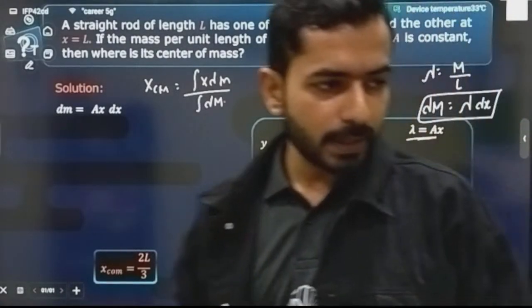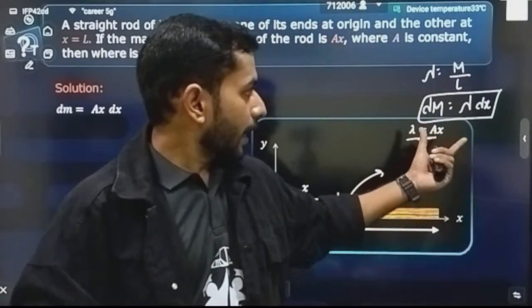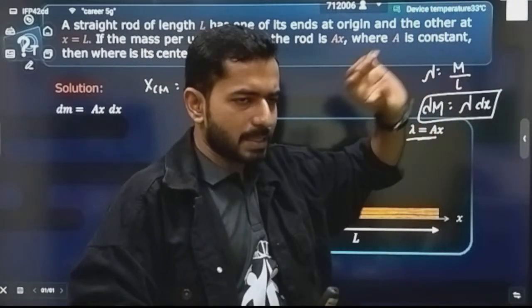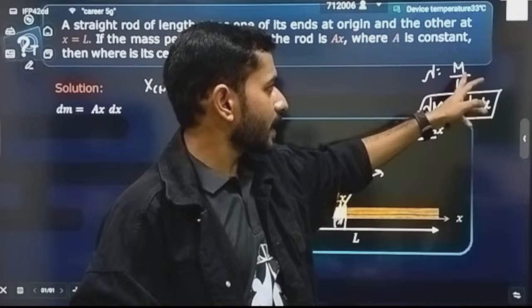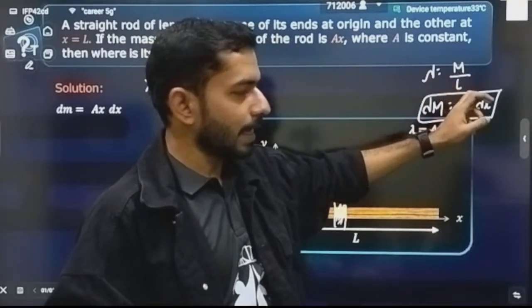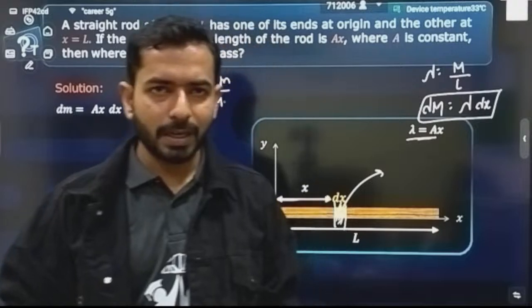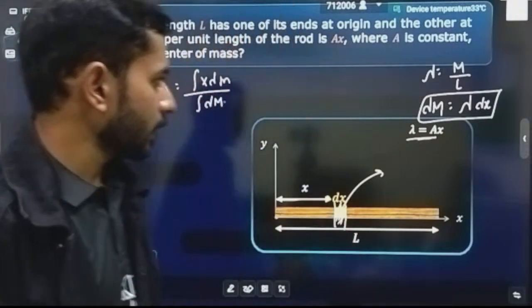Is that understandable so far? Same. How will we write that dm mass? Mass per unit length is defined as lambda. That means I can write dm as lambda into the length of that element. So what is the length of that element? That is equal to dx. Simply I will multiply, correct?